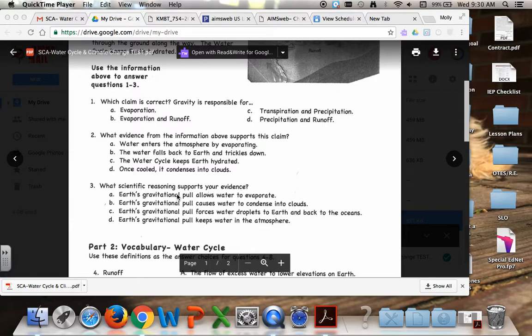Number 3. What scientific reasoning supports your evidence? A. Earth's gravitational pull allows water to evaporate. B. Earth's gravitational pull causes water to condense into clouds. C. Earth's gravitational pull forces water droplets to Earth and back to the oceans. Or D. Earth's gravitational pull keeps water in the atmosphere.